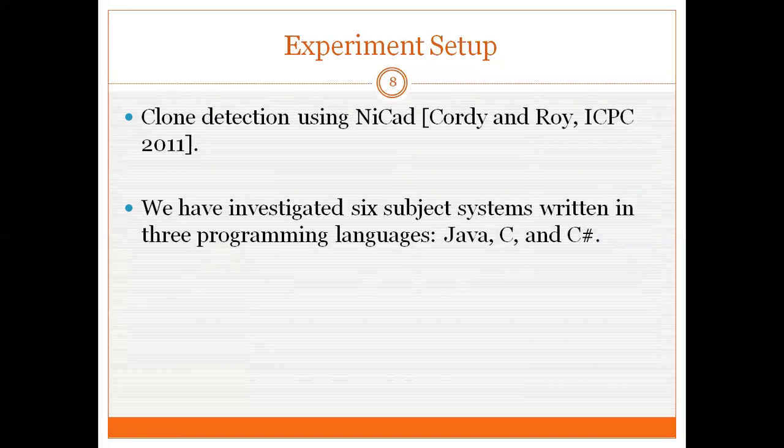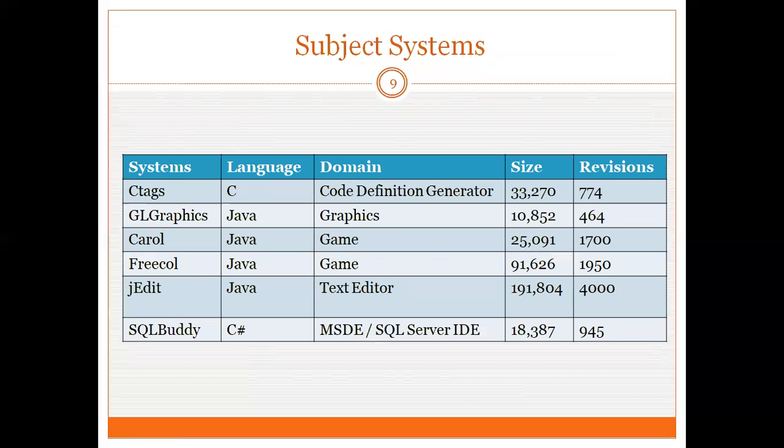In our research, we detect code clones using the well-known NiCad clone detector. And also we have investigated 6 subject systems which are written in 3 programming languages, Java, C and C#. We can see the 6 subject systems that we have investigated in our research. 4 systems have been written in Java and the other 2 systems have been written in C and C#.